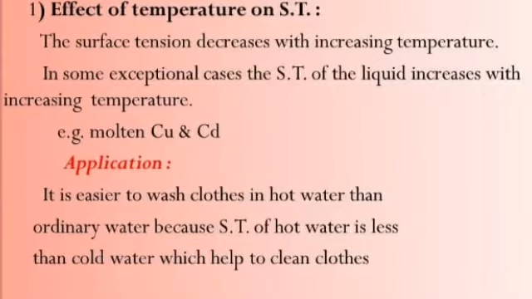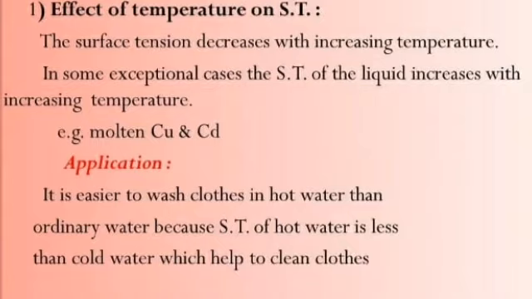Effect of temperature on surface tension. In most liquids, as temperature increases, surface tension decreases. Only in the case of molten copper and molten cadmium, the surface tension increases with increase in temperature. For example, it is suggested that new cotton fabric should be washed in cold water.